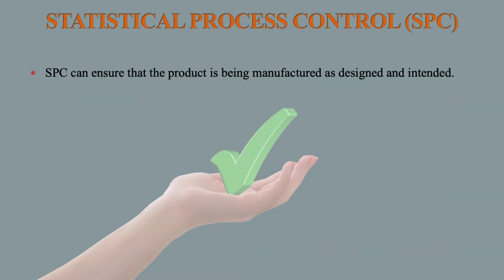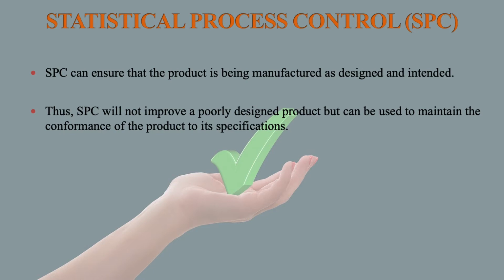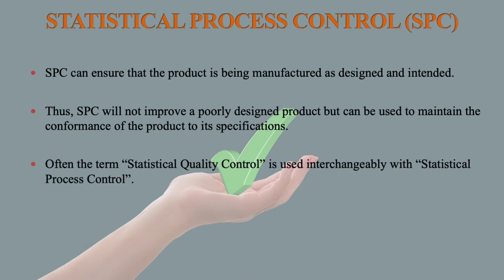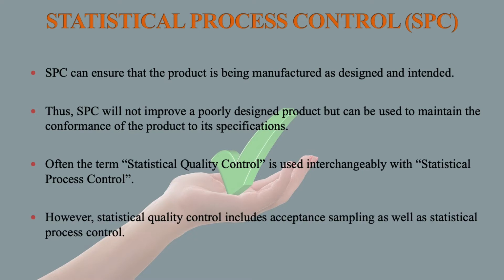SPC can ensure that the product is being manufactured as designated and intended. Thus, SPC will not improve a poorly designed product but can be used to maintain the conformance of the product to its specifications. Often the term statistical quality control is used interchangeably with statistical process control. However, statistical quality control includes acceptance sampling as well as statistical process control.